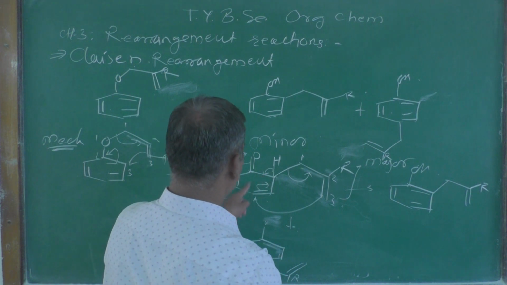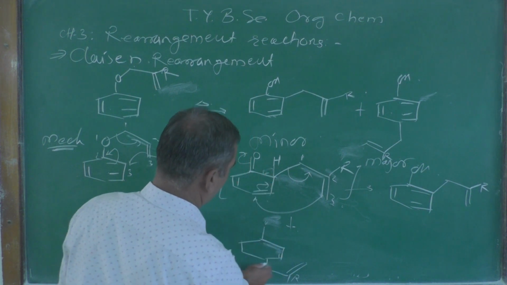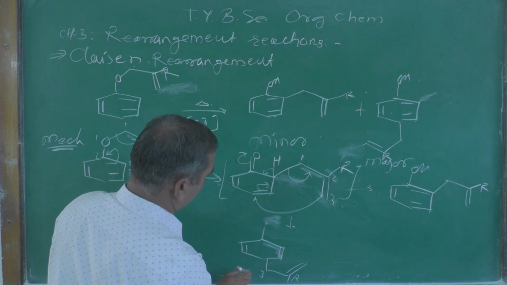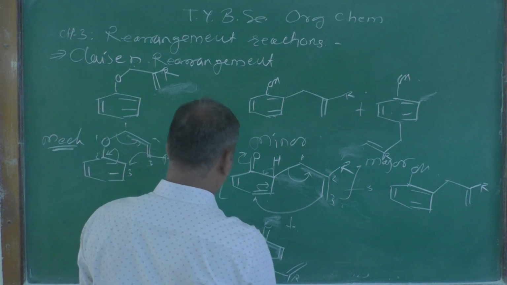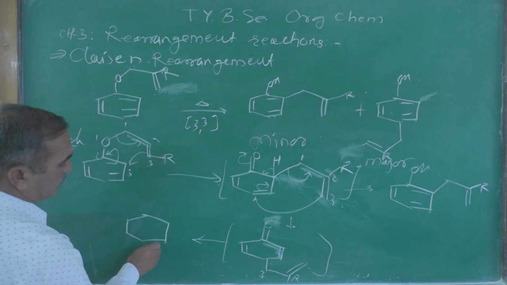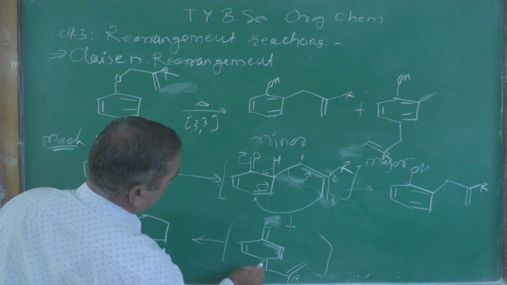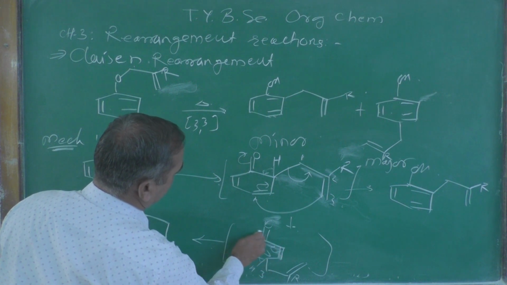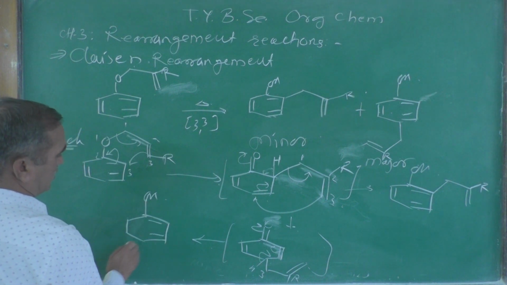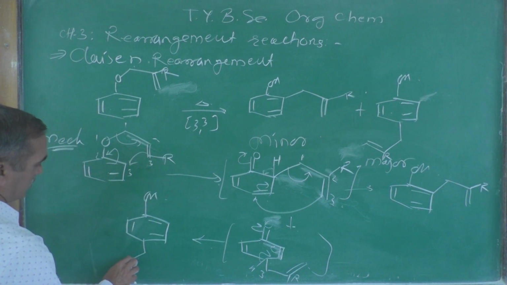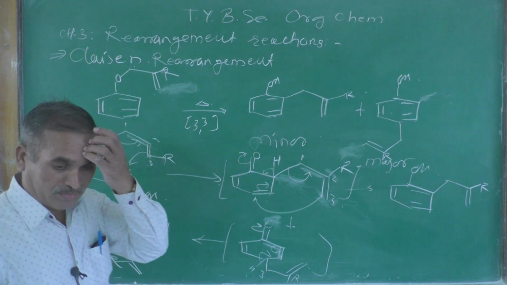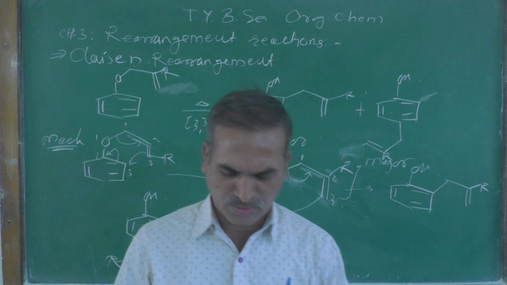We are showing this one, C double bond O. Let us see over here, this double bond as it is, and this double bond as it is. When this collapses into a product, what are you going to get? You are going to get loss of proton from here, aromatization, and this double bond shifted from here to here. We are going to get OH over here, this double bond and this double bond, and here is R. So this is the major product you are going to get in this particular reaction.